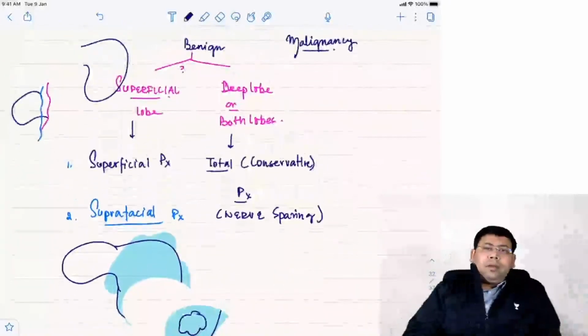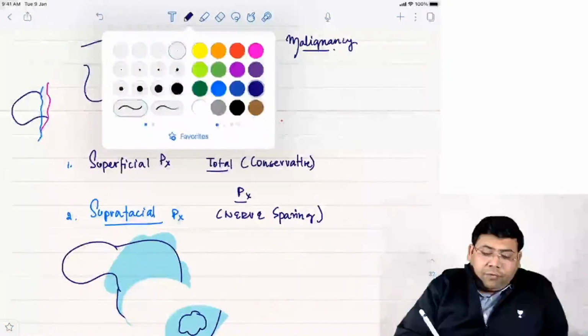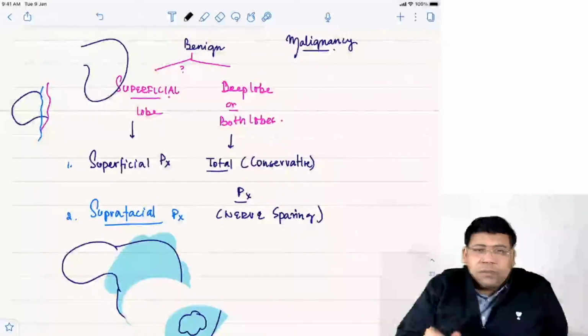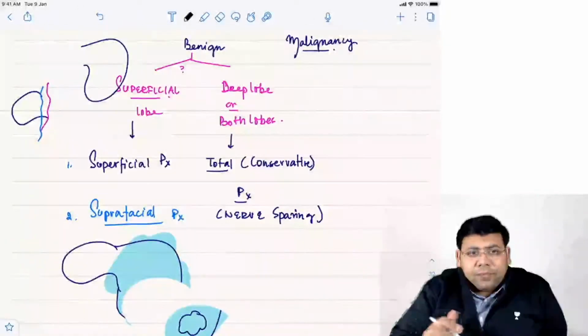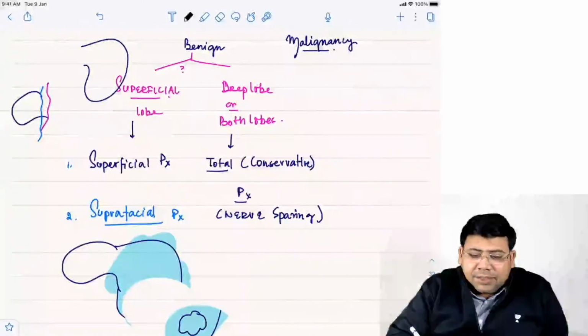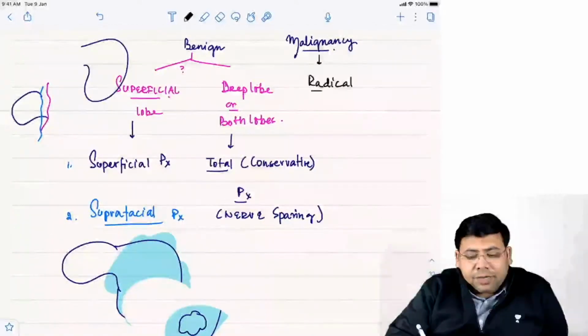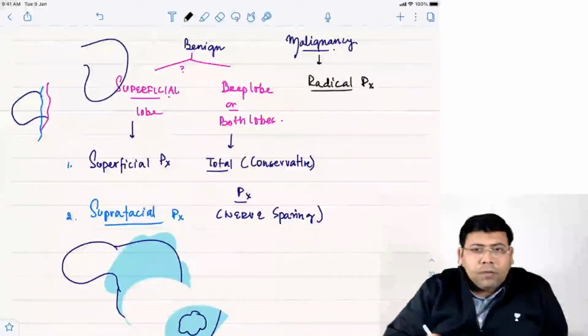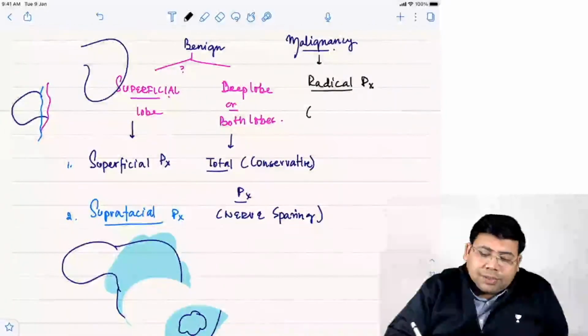Now let us talk about malignancy. If we are dealing with a case of malignancy, what is the management? If you're dealing with a malignancy, the next important thing is you're not going to spare anything. So you're going to go for a radical parotidectomy. What are the important things that you're going to resect out?